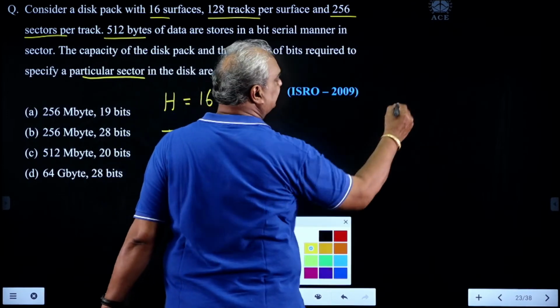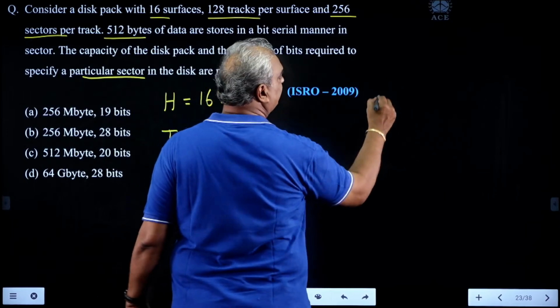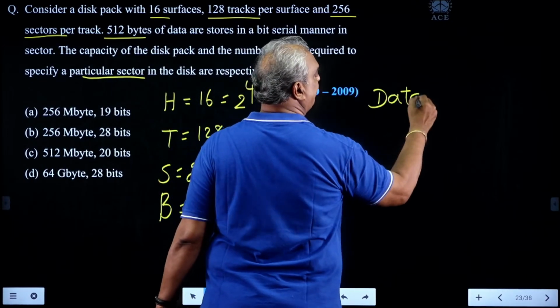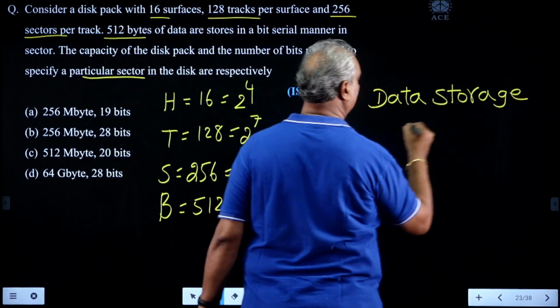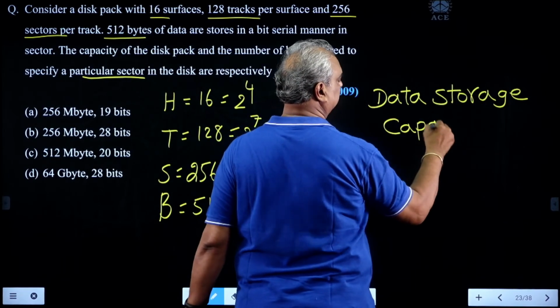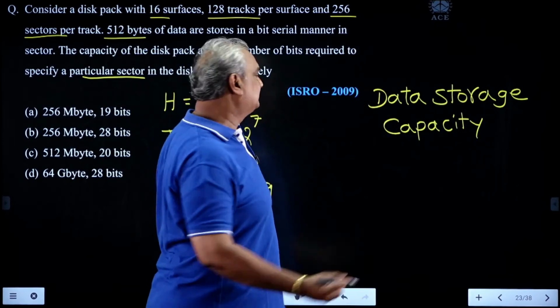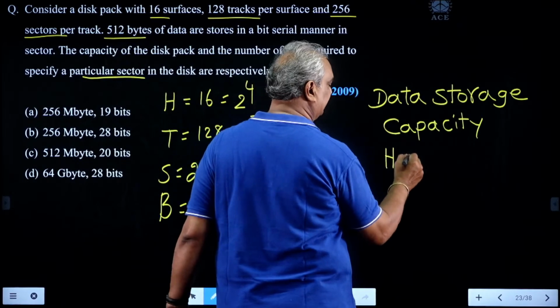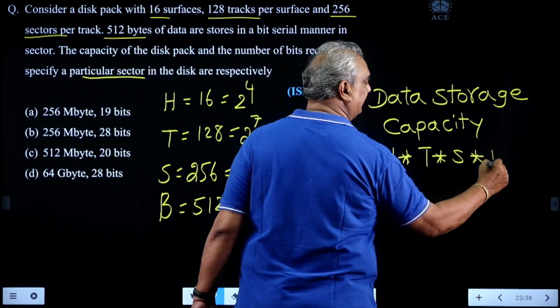Data storage capacity in a hard disk is H into T into S into B.